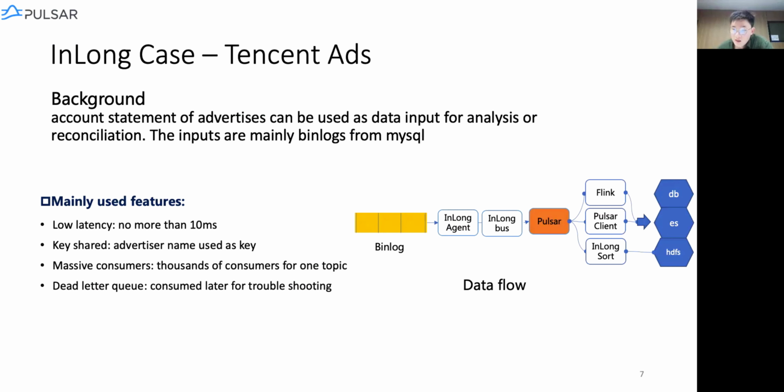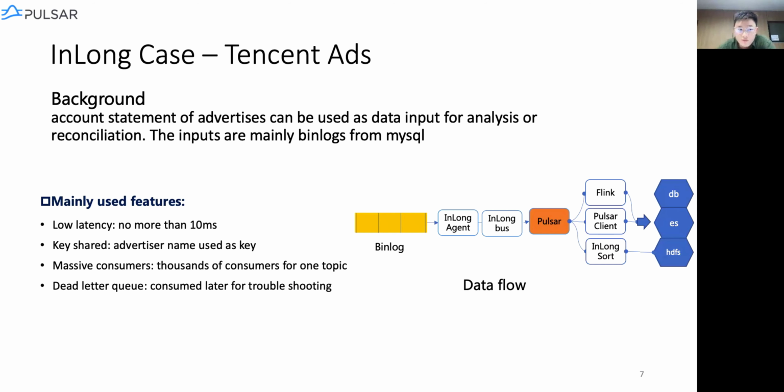The data can then be sent to the Bot servers. Bot servers will receive all the data from different agent machines. Bots will then get them and transfer them into messages, and then send the messages to the Pulsar cache. Note that users can consume all of them in many ways, such as Flink or Sort. And here Sort can sort the messages to different tables in Hive. And the data can also go to MySQL or Elasticsearch for other scenarios.